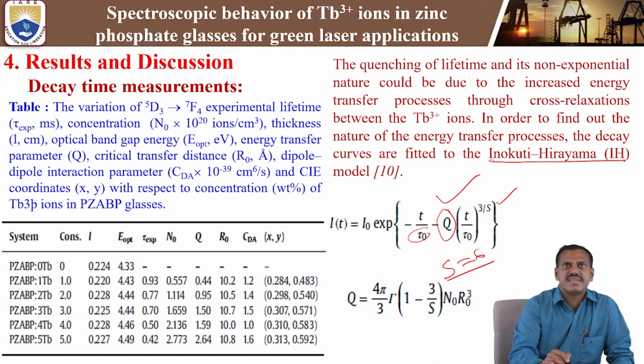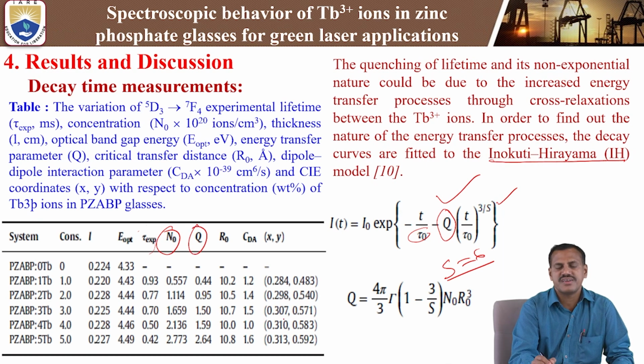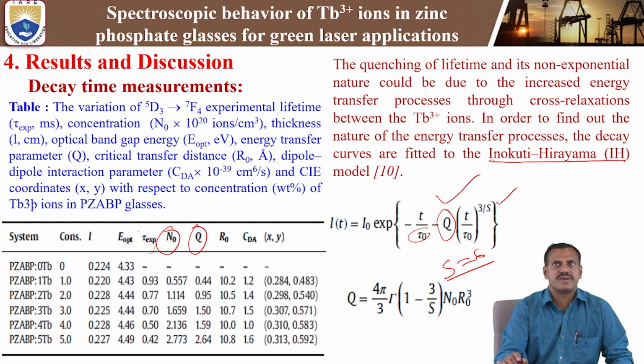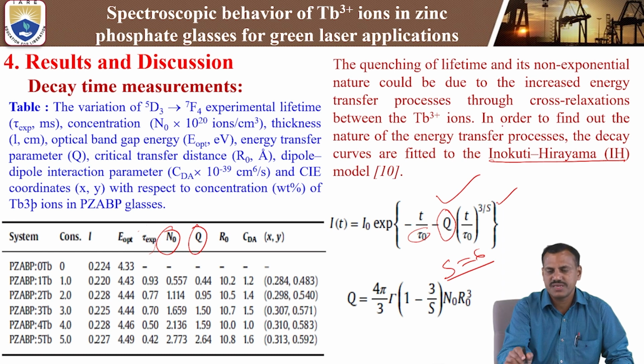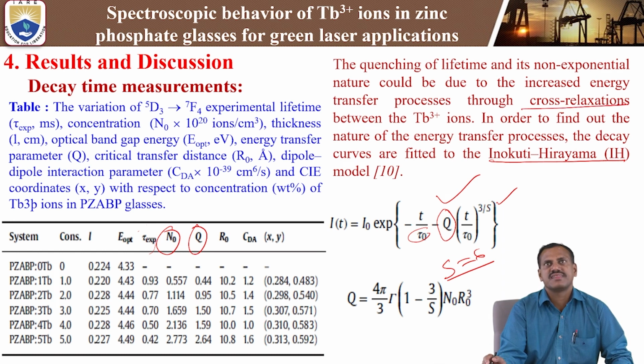This table shows the concentration, the tau experimental values, the concentration N naught, the Q value energy transfer parameter, R naught and C DA values of the terbium-3 plus doped zinc phosphate glasses. The shortening of lifetime and its non-exponential nature could be due to the increased energy transfer process through cross relaxation channels, that is, mainly due to energy transfer.